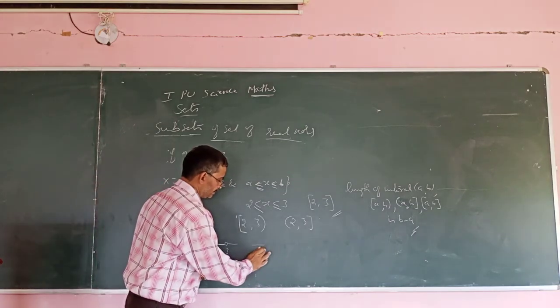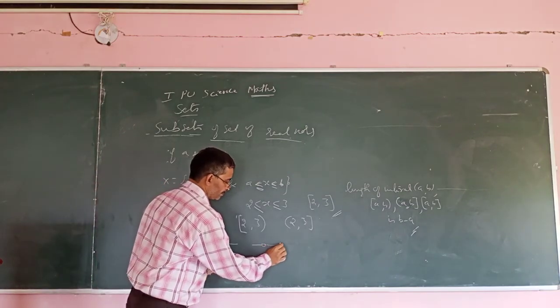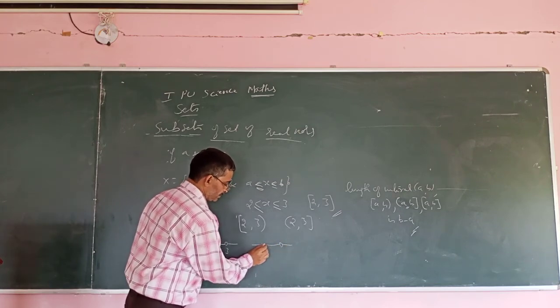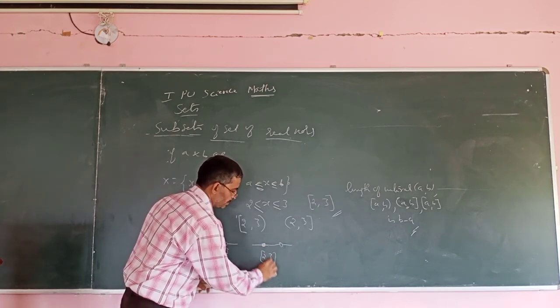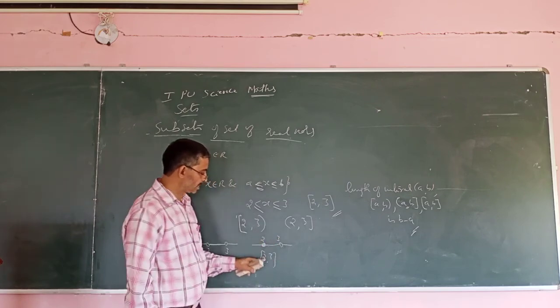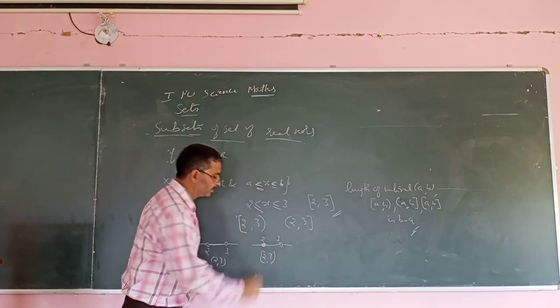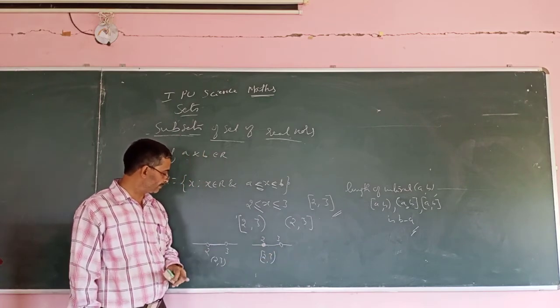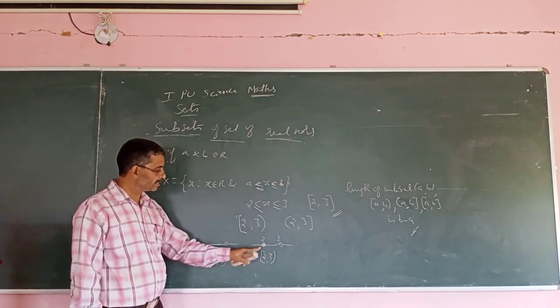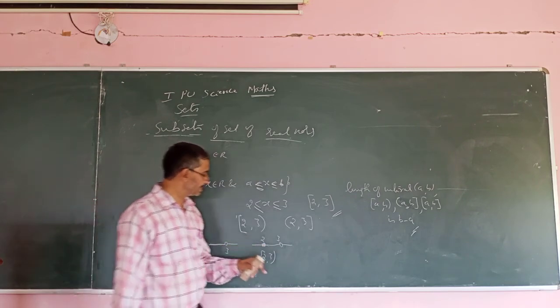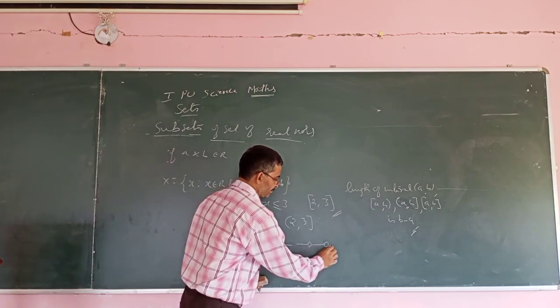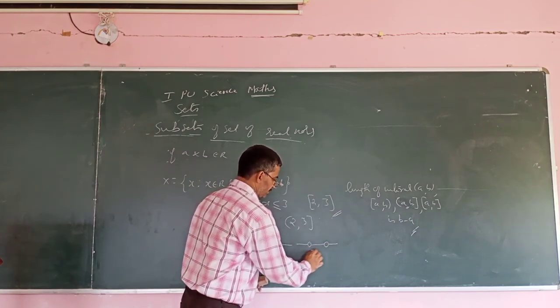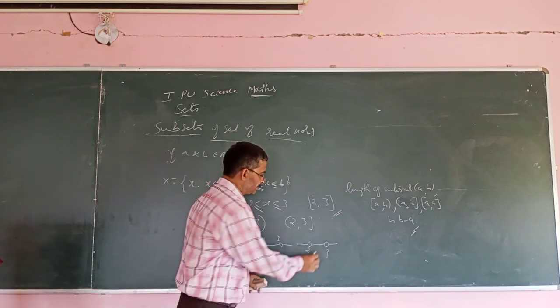Now one more I will do. Similarly I will draw another 2 and 3. So if I darken this, shade this, it means that 2 is also included. 3 not included. 2 included, 3 not included. Here, like this, shading is given to this. Similarly, you can draw another one, like this. 2, 3. So if I shade this,